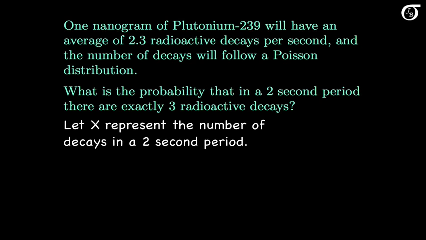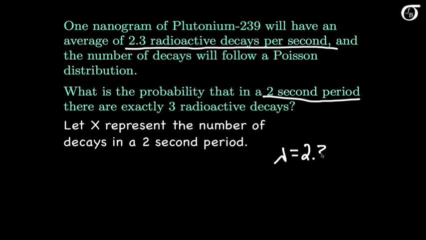Here we'd like to know, what is the probability that in a randomly selected 2-second period, there are exactly 3 radioactive decays? We'll let the random variable x represent the number of decays in a 2-second period. Lambda is the mean number of decays in that period. So here we have an average of 2.3 radioactive decays per second, but we're talking about a 2-second period, and so in that period, the mean number of occurrences, which is going to equal lambda, is going to be 2.3 times 2, which is 4.6. And so x has a Poisson distribution with lambda equal to 4.6.